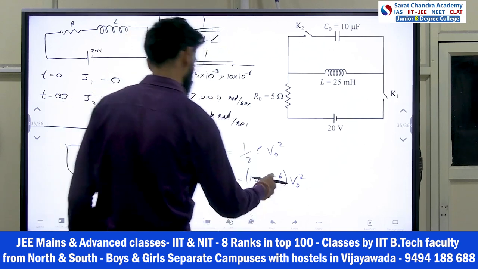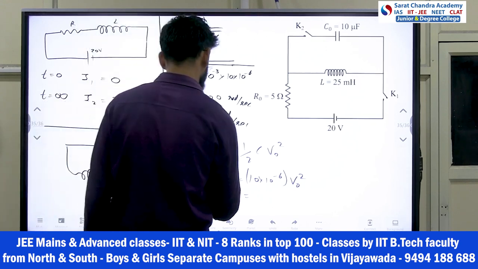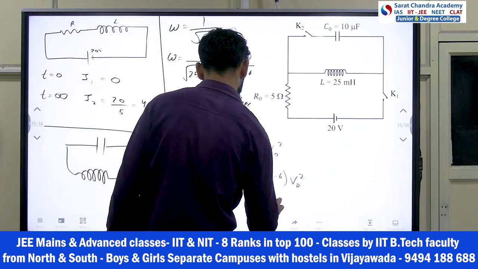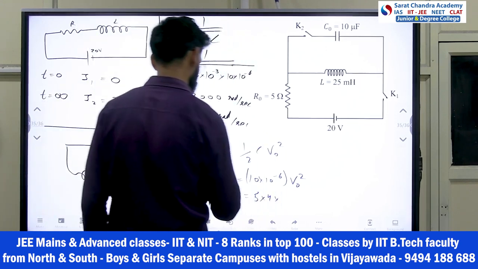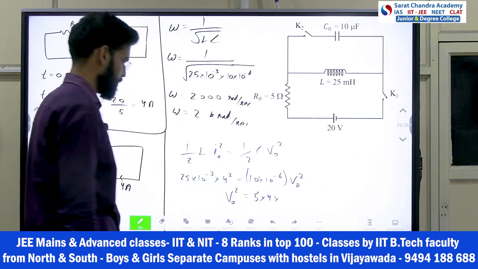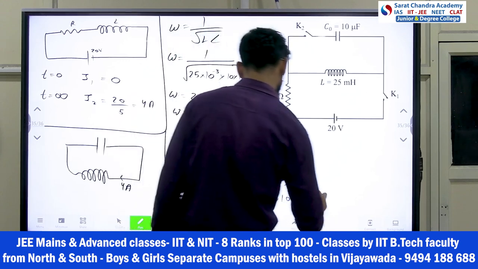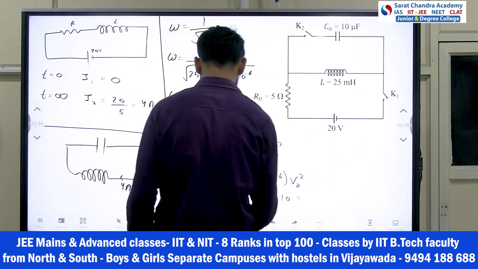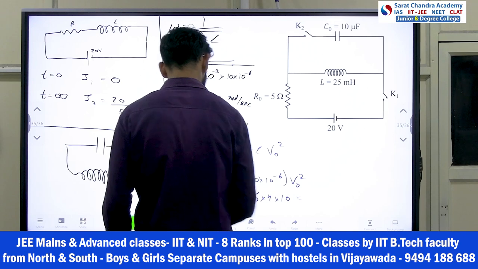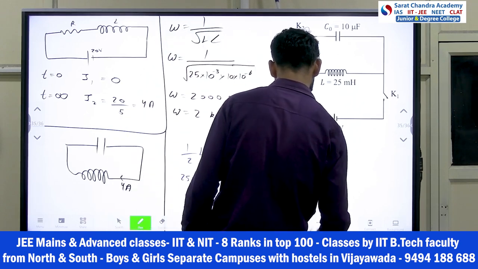From here V naught square comes out, and solving the powers, V naught comes to 200.